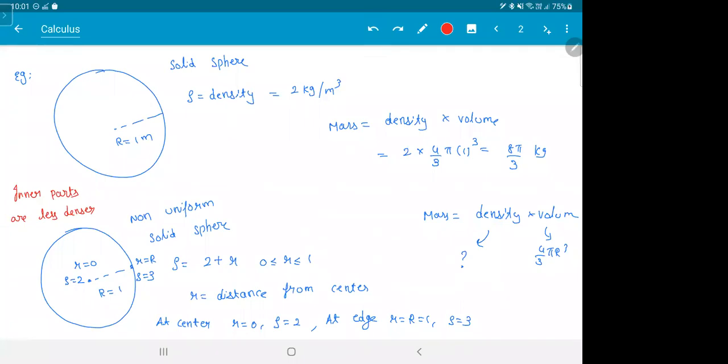So what is small r? Small r is the distance from the center. So on the surface, what will be small r? 1, right? And density is given as 2 plus r. R is a distance. So 2 plus 1 is 3. Is that fine? Alright, clear, no? Okay.